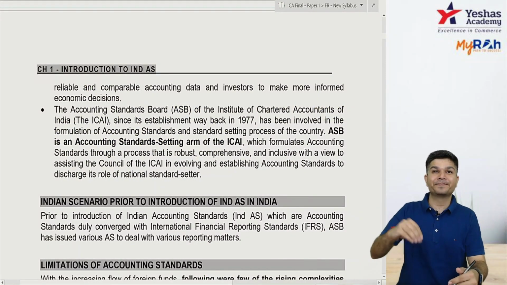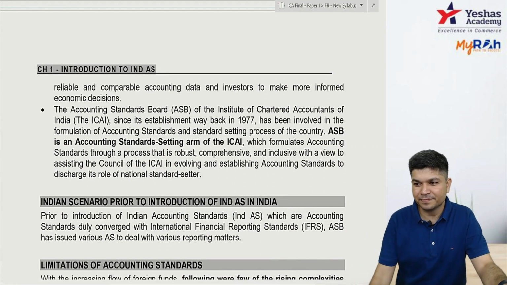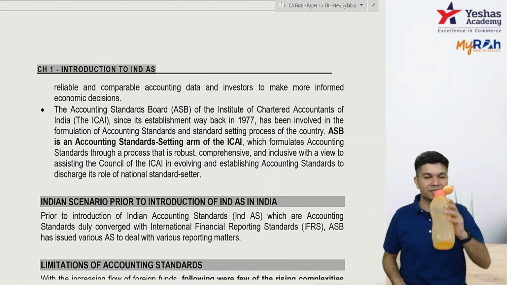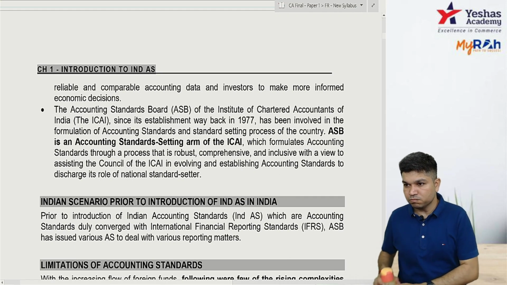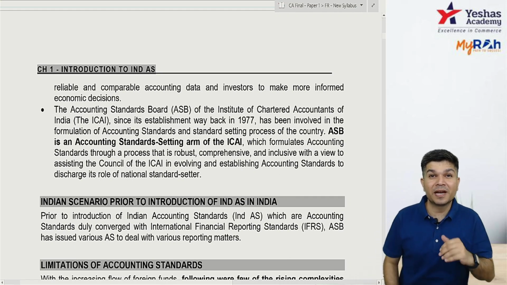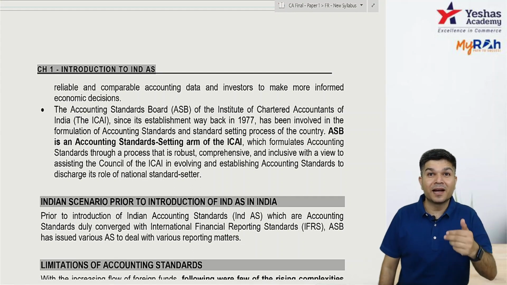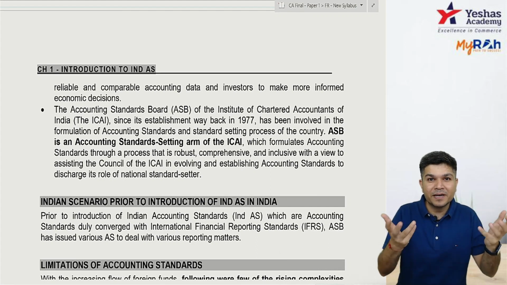Okay, in India, who comes up with accounting standards? Anyone? Who issues accounting standards? Okay, most of you will say, sir, ICAI. Yeah. Under ICAI, there's the Accounting Standards Board. The Accounting Standards Board basically develops the accounting standards.